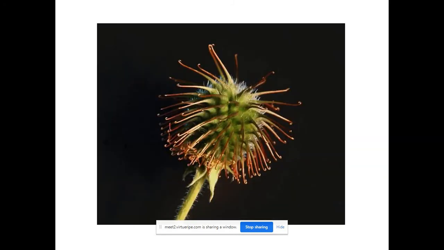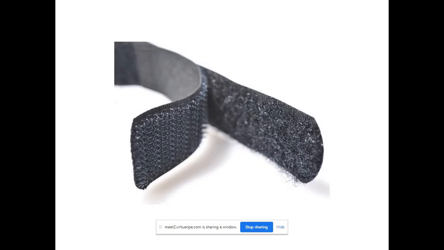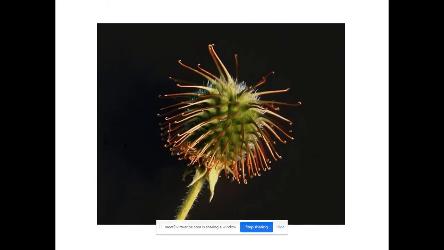The owner, I don't know the name, but he went to a farmland with his dog. While returning home, he saw a lot of burrs. These burrs stick to the dog.